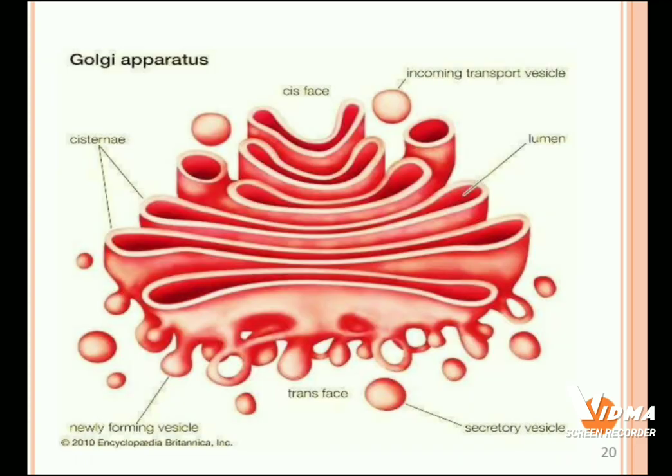This is the structure of Golgi apparatus. After the generation of proteins, the proteins are collected at the cis face of the Golgi apparatus, then transmitted to the trans face, and then finally distributed to the entire part of the cell.